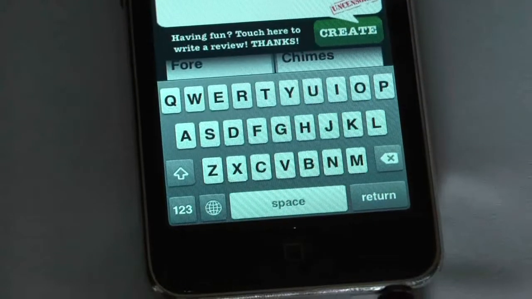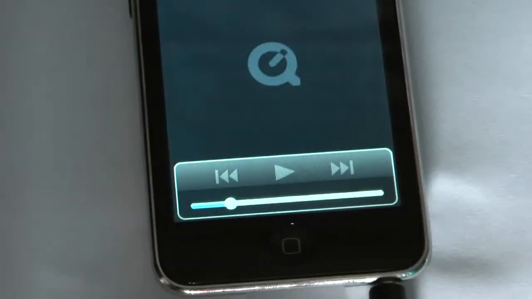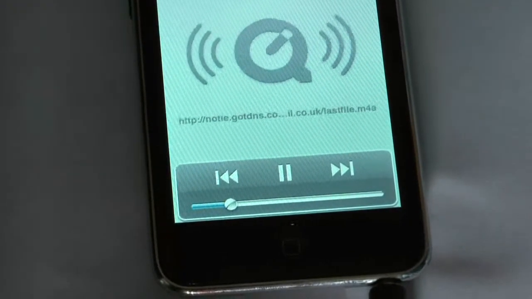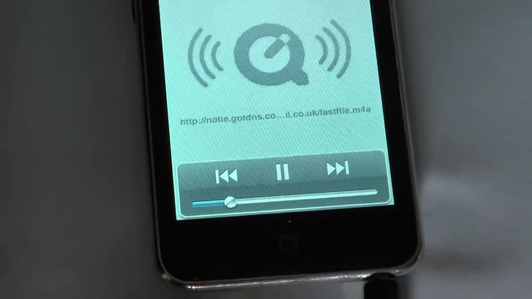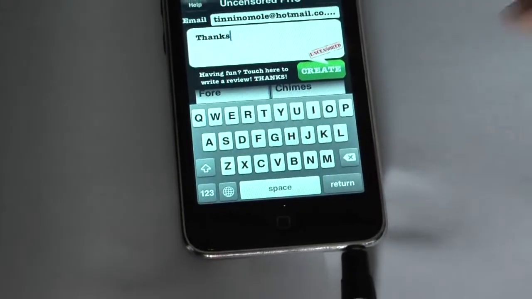What this can do is you can share the ringtones with your friends. You go onto the website, which is autoringtone.com, type in the email used, and you can retrieve the emails.